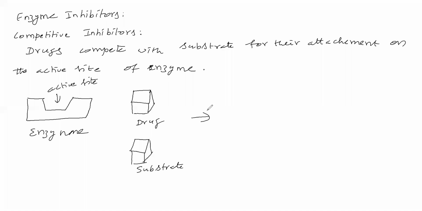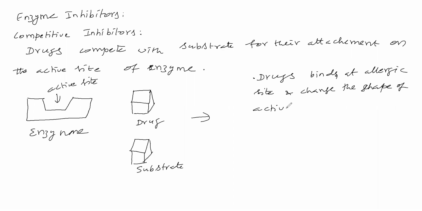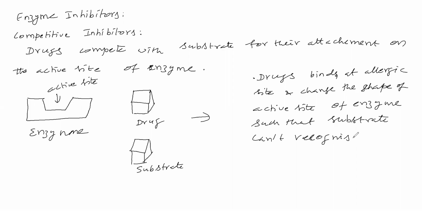Now, drugs bind at the allosteric site and change the shape of the active site of the enzyme such that the substrate cannot recognize the active site of the enzyme.